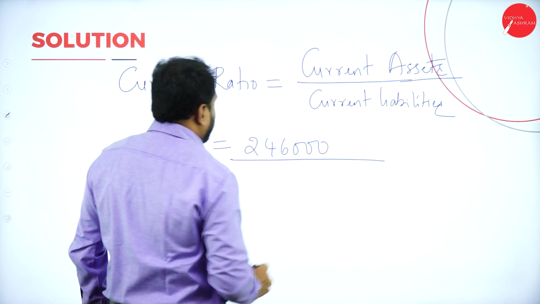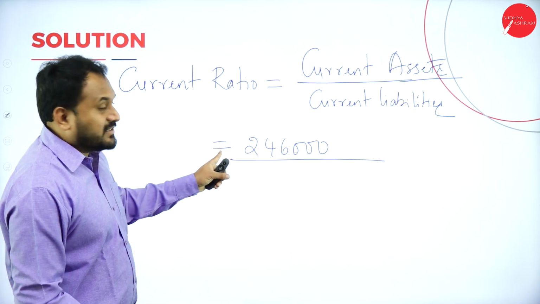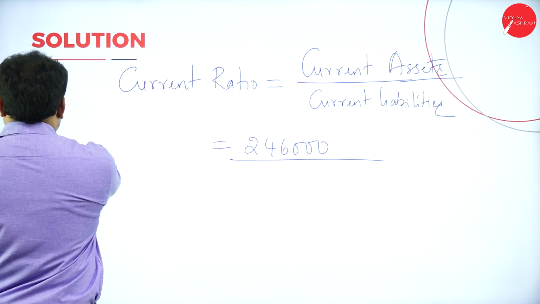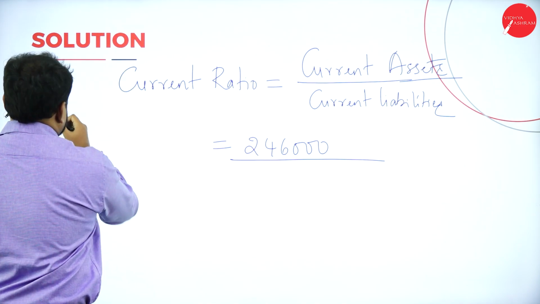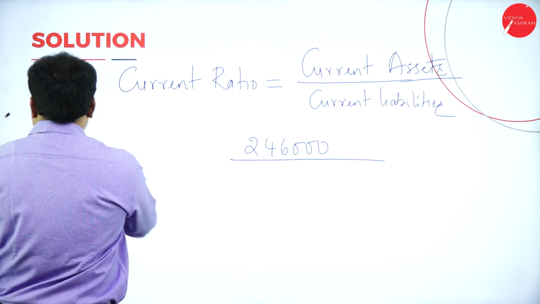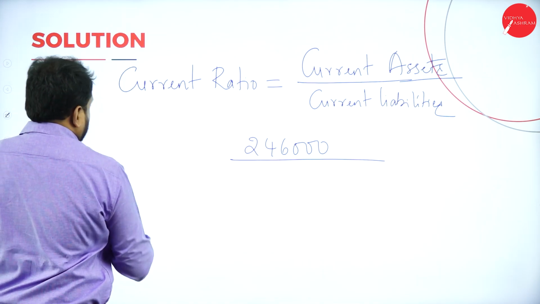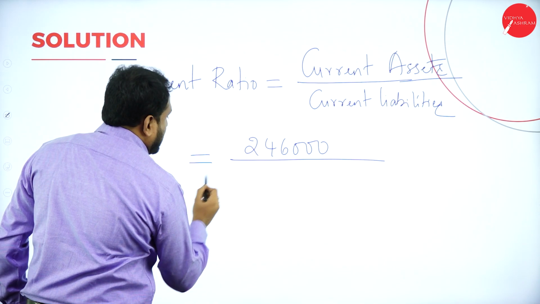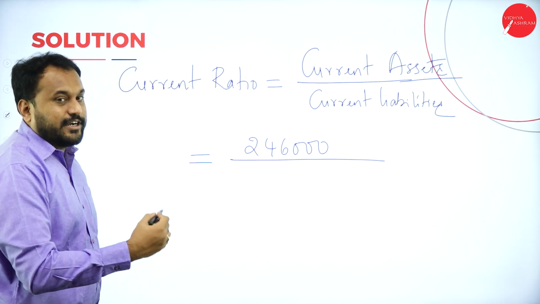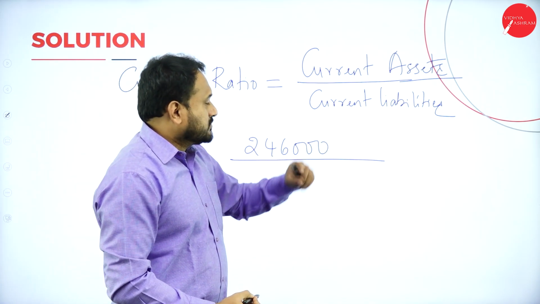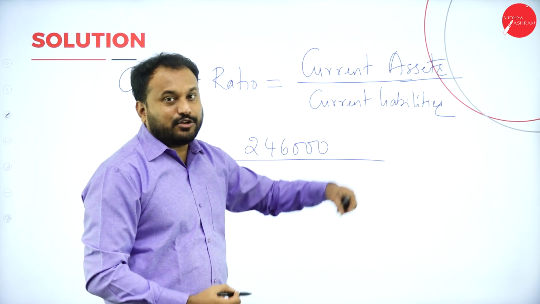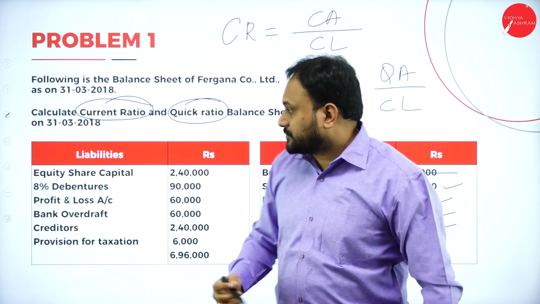So I'll write here 2,46,000 divided by. Okay, whenever you write this is equal to, don't write like this. Let's erase this. Whenever there is a fraction, it should be like is equal to, and then the numerator and denominator combination will come. Now, we have current liability. So, identify the current liabilities here.